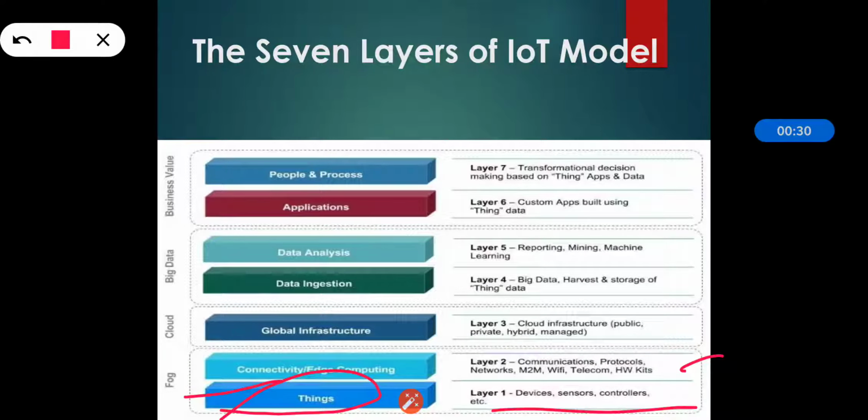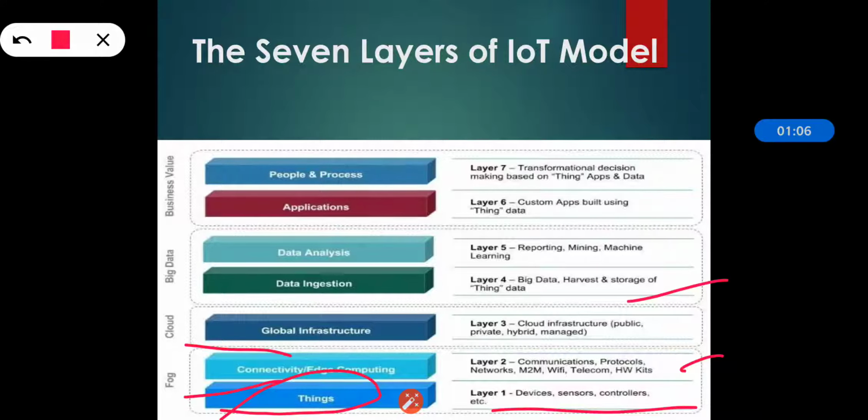This layer defines the various communication protocols and networks that are used for connectivity and edge computing. Then the layer 3, that is the global infrastructure layer. This layer is typically implemented in cloud infrastructures like public, private, hybrid and managed. That's why we can see it is the global infrastructure layer.